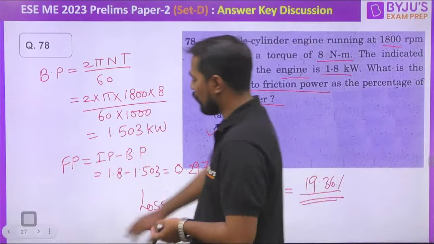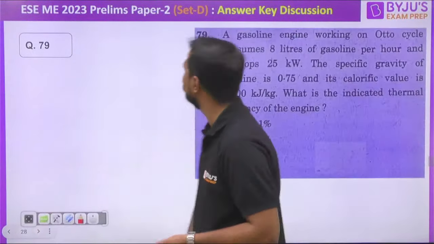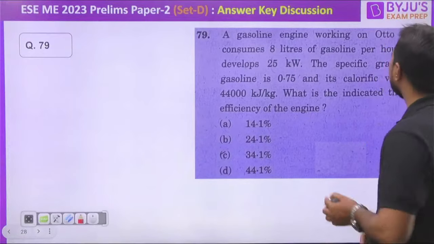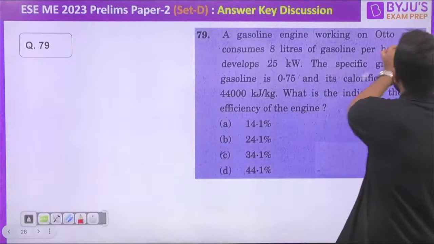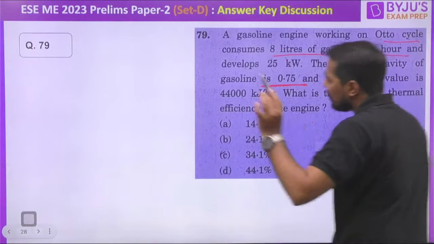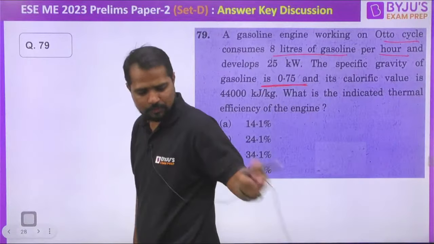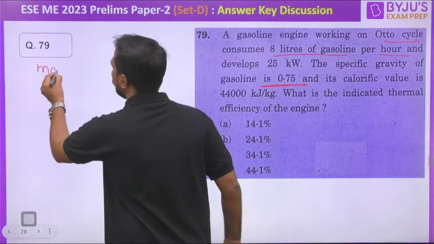79. Let's move forward and check question number 79 here. Yes, again an IC engine question. A gasoline engine working on the Otto cycle consumes 8 liter of gasoline per hour, means volume is given to us, and here the specific gravity is also given to us. Indirectly, the mass of the fuel per hour is given to us. It means let's find first of all the mass of the fuel.